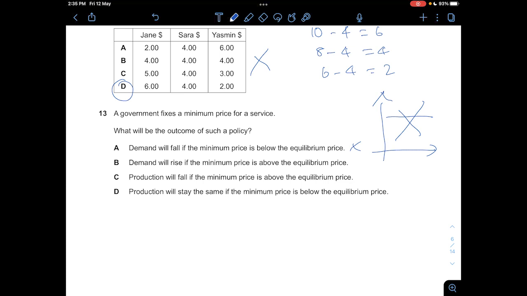And B, demand will rise if the minimum price is above the equilibrium price. No, demand will decrease. And then C, production of 4 if the minimum price is above the equilibrium price. This is wrong because supply will increase, as you can see. Supply has moved to the right, so C is wrong. So answer is D. Production will stay the same if the minimum price is below the equilibrium price because suppliers will still sell at the equilibrium price.